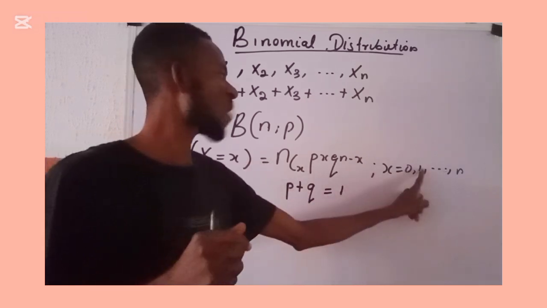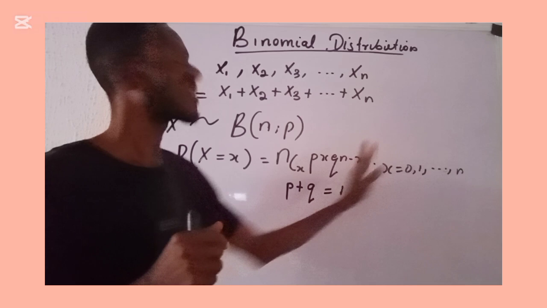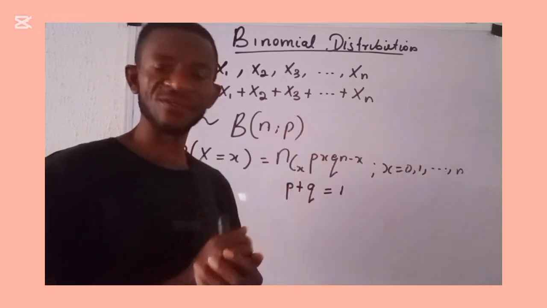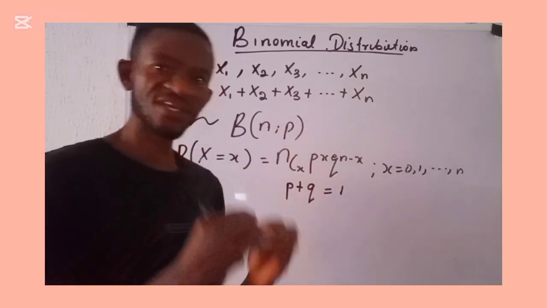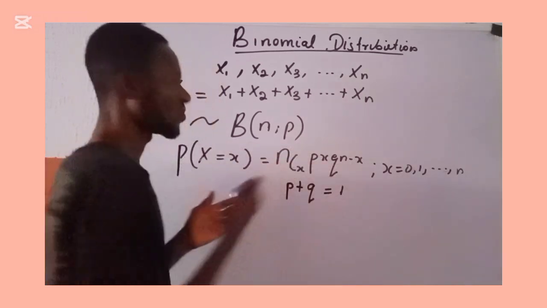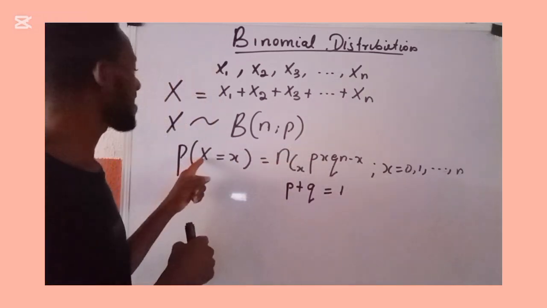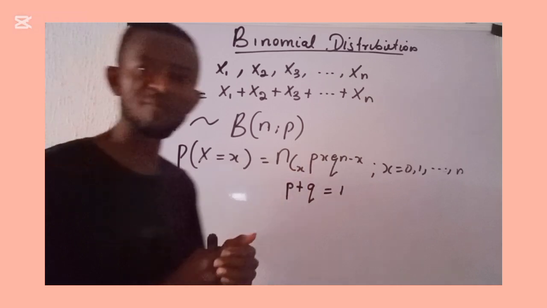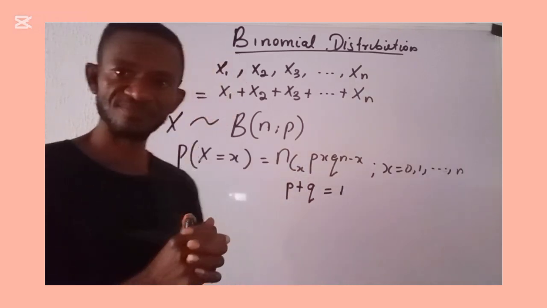Then when it becomes 1, 1 goes in here, 1 goes in here, down the line. So anywhere you see the mathematical function given in this format, we say that this random variable X follows a binomial distribution.